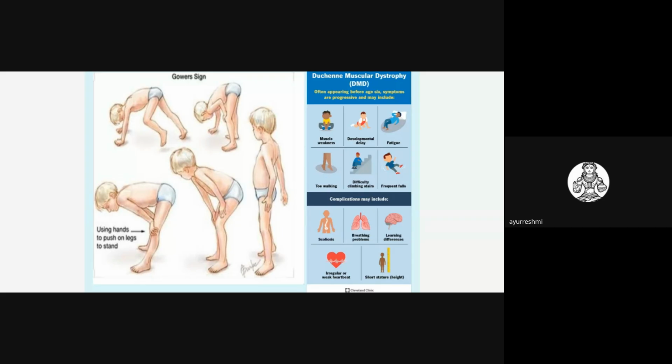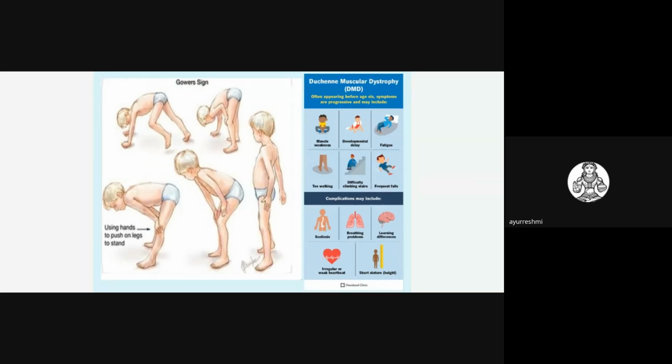The child usually ends up in death in the second decade. Most chances of death take place in the second decade only in this case. So this is Duchenne's muscular dystrophy, and we'll be asking about the Gowers sign.